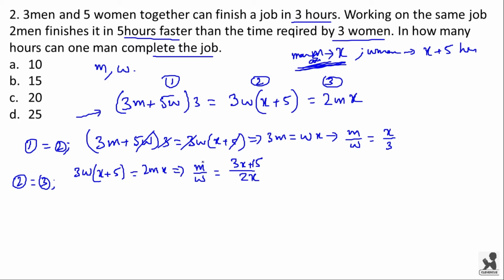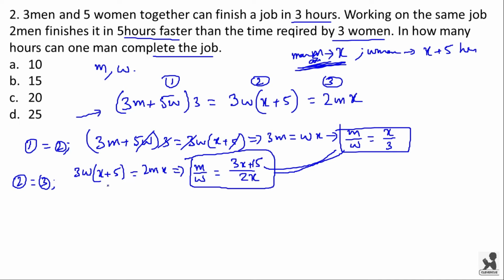Now here also we have m by w and here also we have m by w, so we can equate these two. We get (3x + 15) by 2x is equal to x by 3. So by cross multiplication you get 2x² − 9x − 45 is equal to 0. From this you can calculate the value for x.